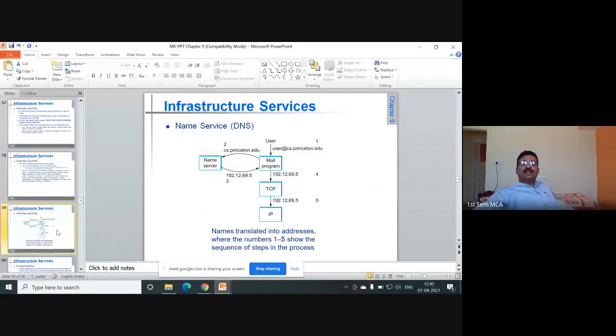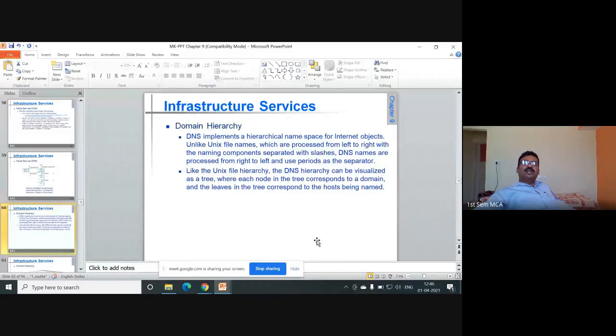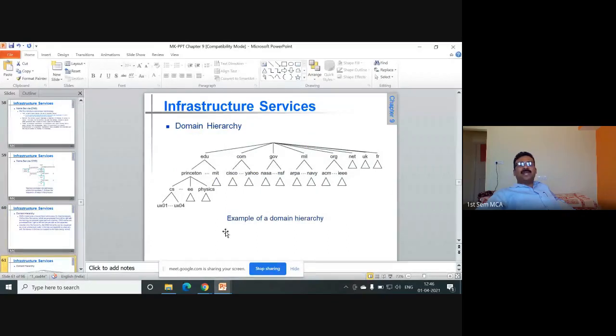You can think of DNS as name translation into addresses, where the numbers are explained here. You can take the domain name and show how it converts. Domain hierarchy: DNS implements a hierarchical namespace for internet objects, unlike Unix file names, which are processed from left to right. So you write DNS implements hierarchical namespace for internet objects. That is enough. The DNS hierarchy can be visualized as a tree structure. These two points you have to explain, like in Unix, these types of things you have studied.